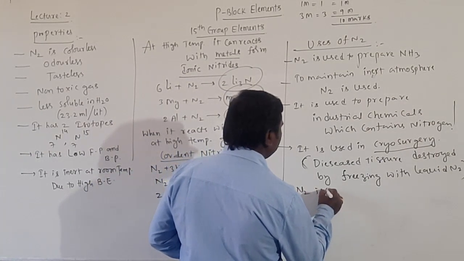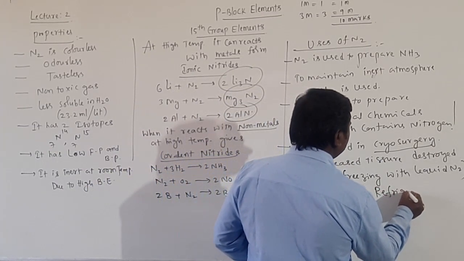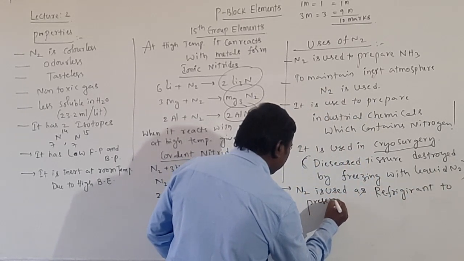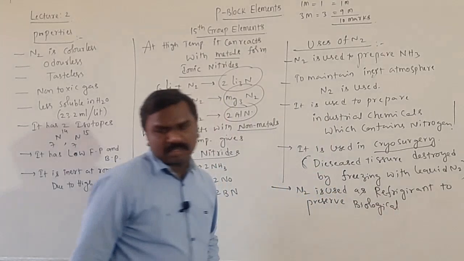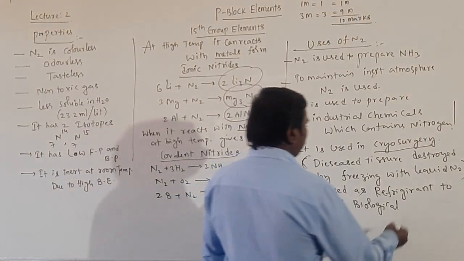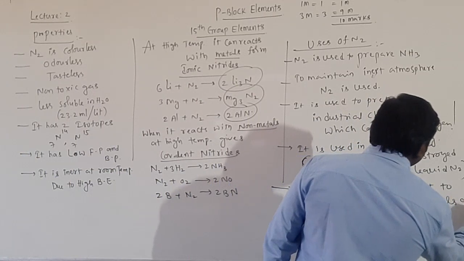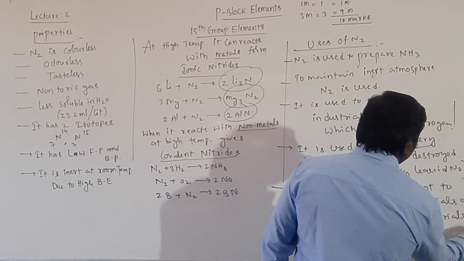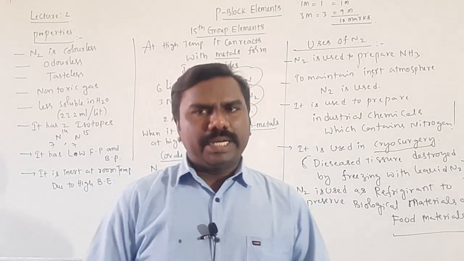Nitrogen is used as refrigerant to preserve biological materials and food items, and in cryosurgery. These are the uses of nitrogen.